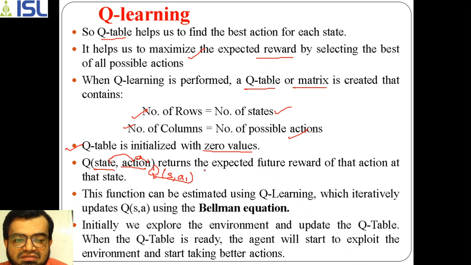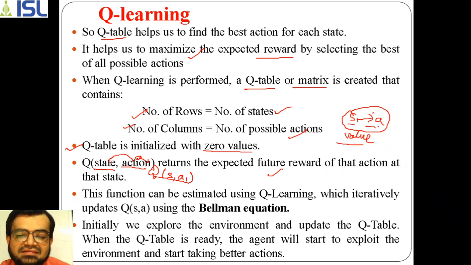So what does it return? This value returns the future reward of that action at that state. That means if an agent is in one state S, and if it performs an action A, what it returns is a value which is the expected future reward of that action. That means if I select this action, what will be the future reward of that state? So in that sense, it is going to get calculated.